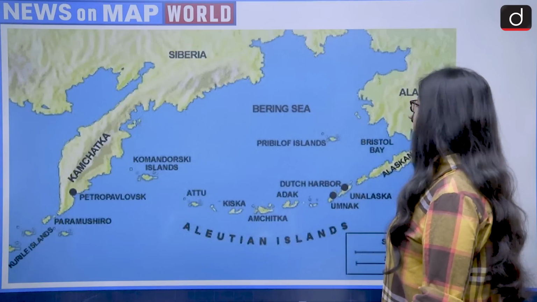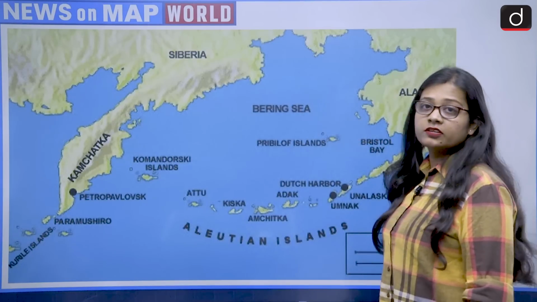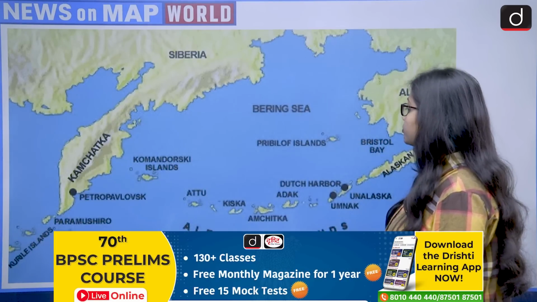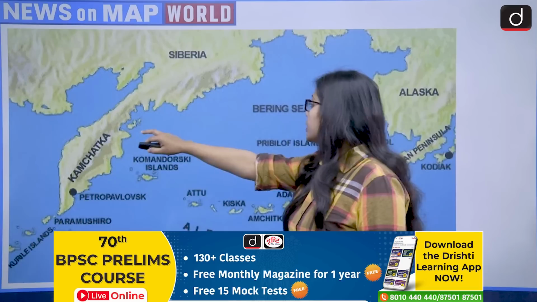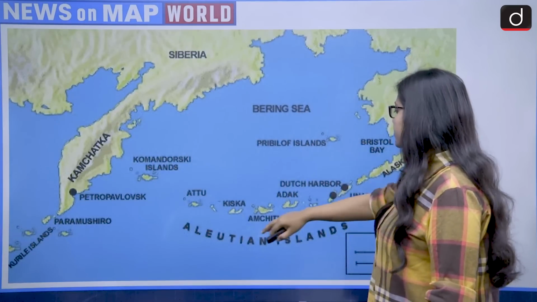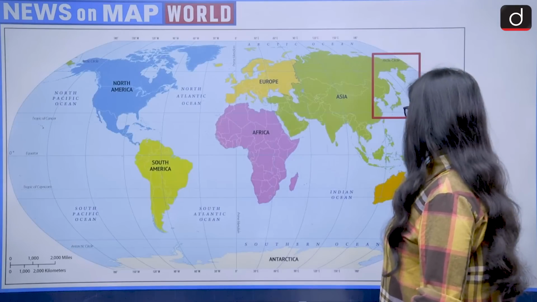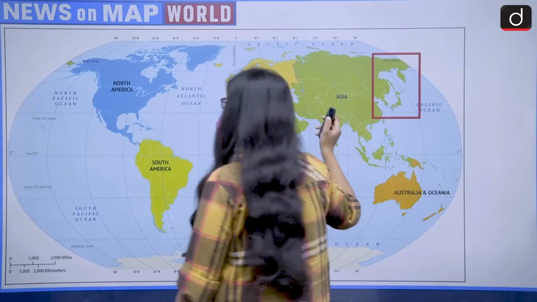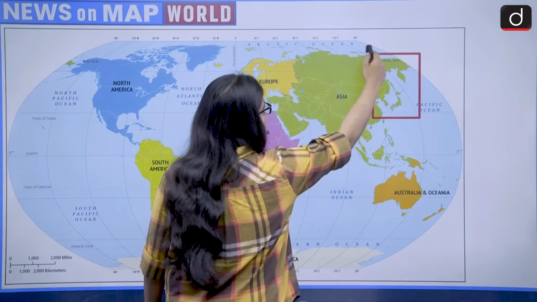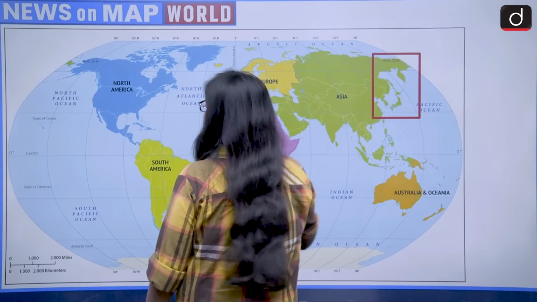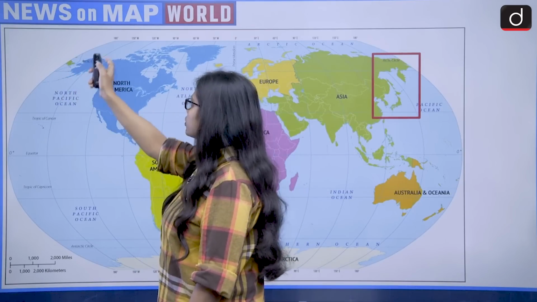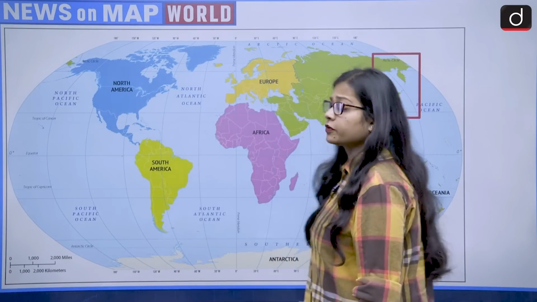So on one side it is Alaska, on the other side it is Siberia, or you can say the Kamchatka Peninsula of Russia, and below the Bering Sea lie the Aleutian Islands. And if we look at the location on the world map, this will be the location. So this is the North Pacific Ocean.